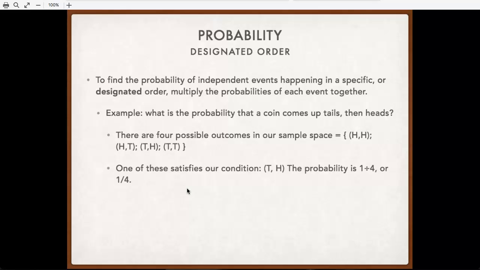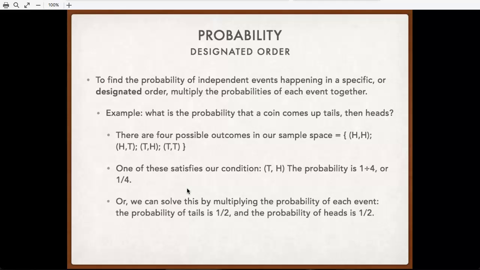We could also do it by taking the probability of the first flip being tails, which is 1/2, and then the second flip being heads, which is also 1/2. So the probability of those happening in that order is 1/2 times 1/2, or 1/4. Either one of those will get us the correct answer, but the only reason we were able to make this simple sample space here is because we were dealing with something pretty straightforward, 2 coin flips. If we had something more complicated involving multiple rolls of dice, it would have been very difficult to write out a whole sample space like that. So you want to calculate the probability of each event separately and then multiply them together.